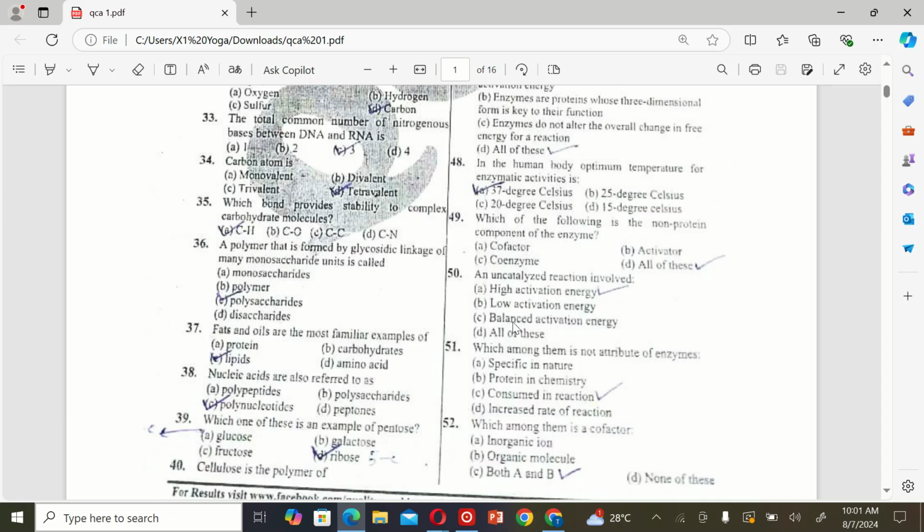So the correct option is A, high activation energy. The next MCQ is which among them is not an attribute of enzymes? A. specific in nature, B. protein in chemistry, C. consumed in reaction, and D. increases rate of reaction. So the correct option is C, consumed in reaction.